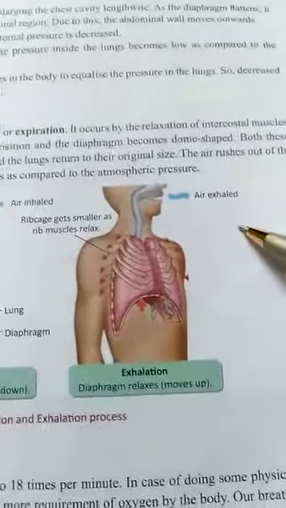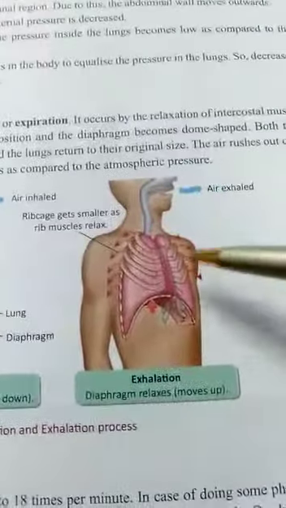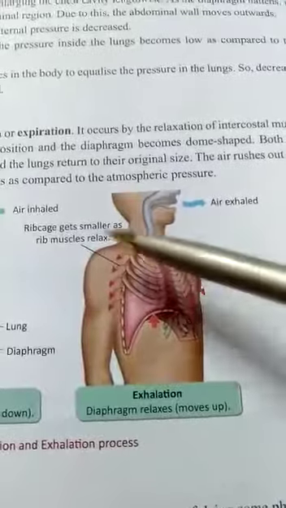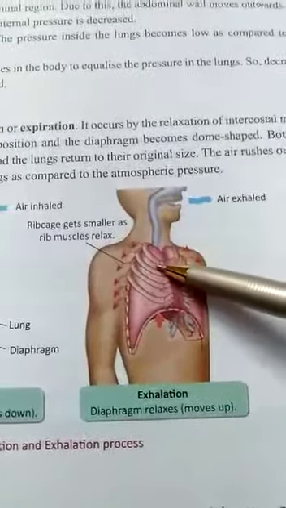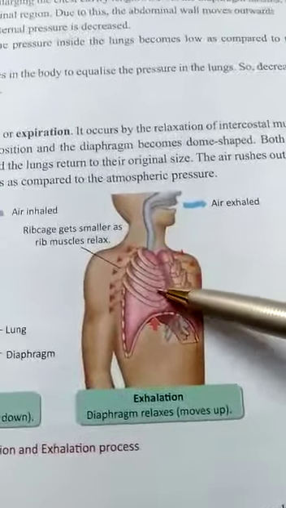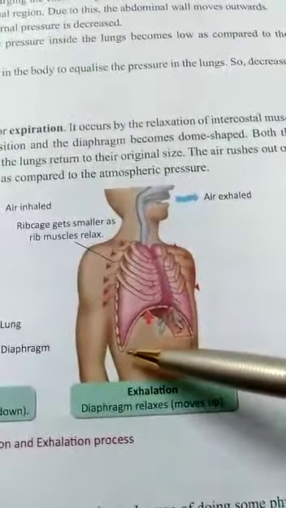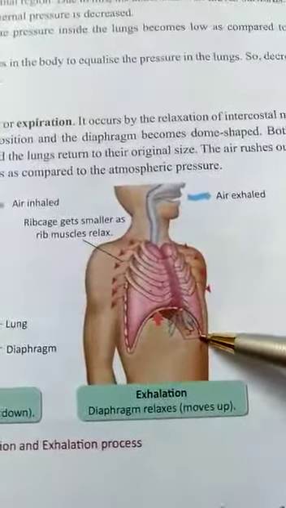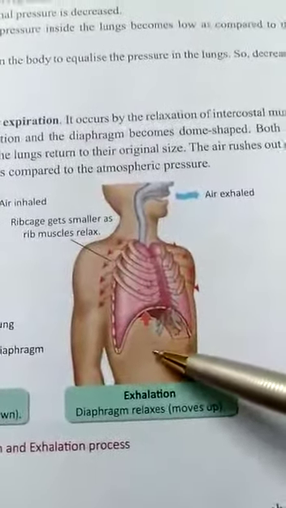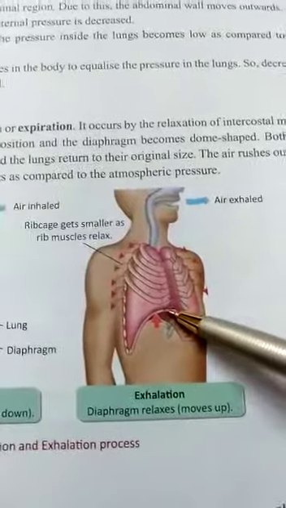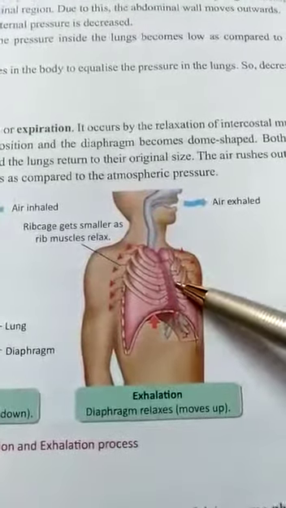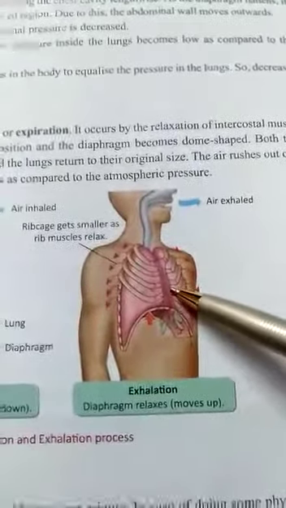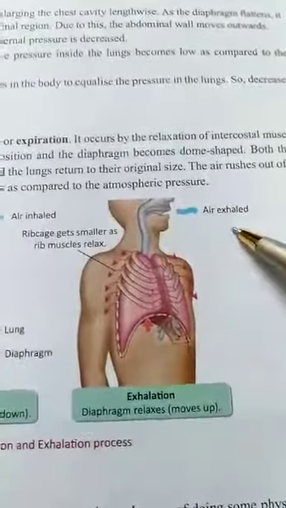What I said, the steps in case of exhalation of air: at first the rib muscles will come to the relaxed position, so the rib cage will get smaller and it will come to the original place. The diaphragm will come to the relaxed position, it will move up, it will form the dome shape. Okay, so the diaphragm will start pushing the chest cavity as well as the lung cavity, so the lung cavity will also decrease. Decreased area means what? Pressure inside the lungs will be very high compared to the pressure outside the body.